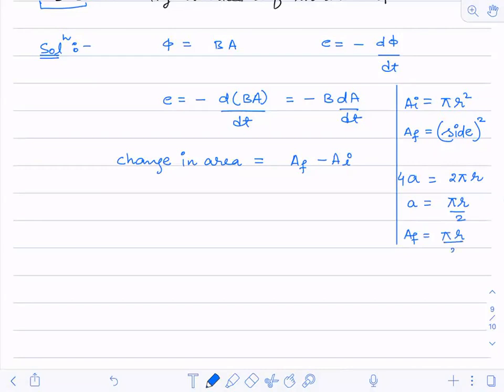This is the area. Did you all understand how I calculated the final area? This was the only thing that you people would be making mistakes on. How many of you were able to calculate? I don't know, but I'm sure that most of you would have made a mistake here itself.